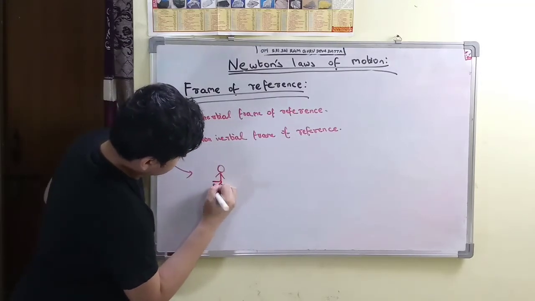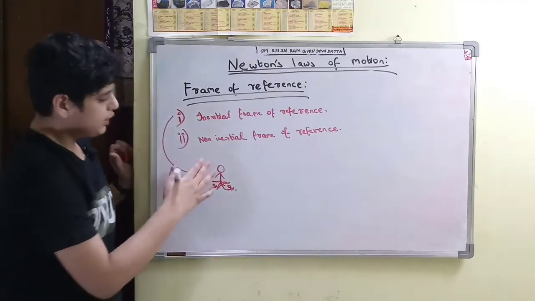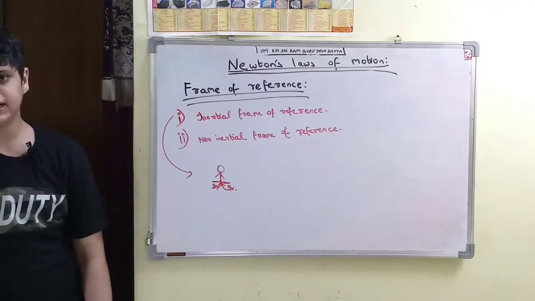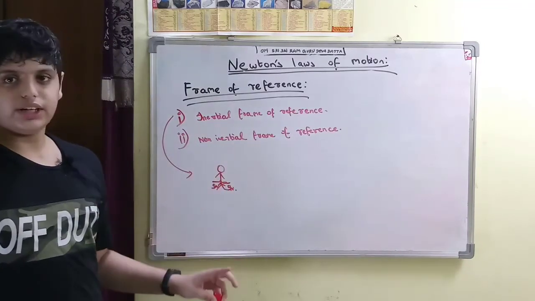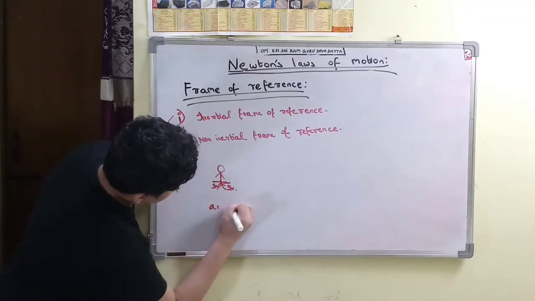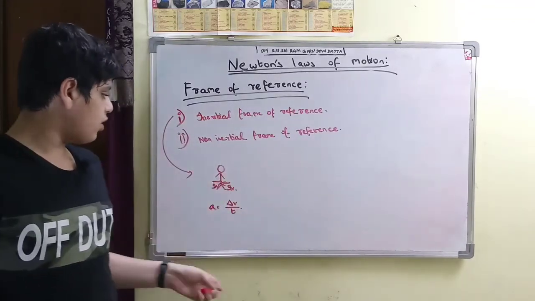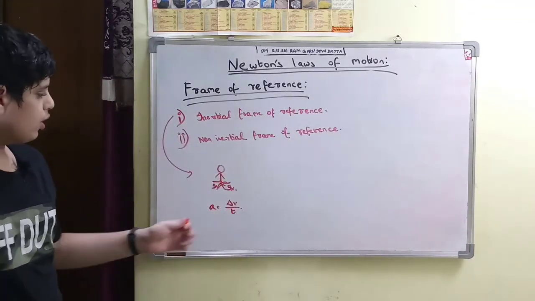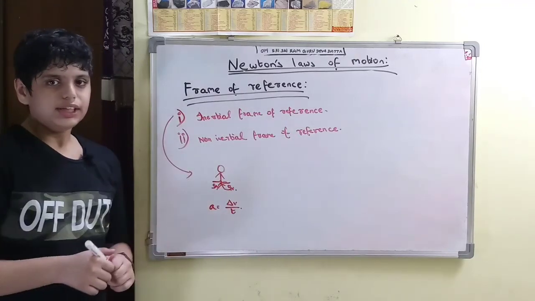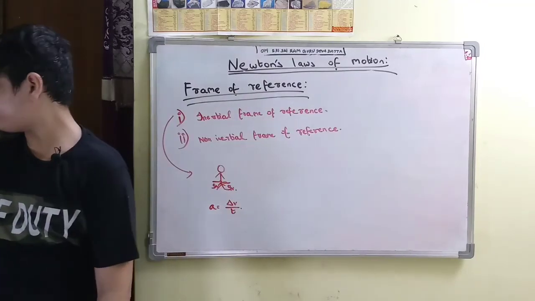So this is a person. Either F net on him is 0, like 5 Newton and 5 Newton acting on both sides, so he remains at rest. Or otherwise he is at rest, he is not moving, he is standing like this. The third case is he is moving with uniform velocity. Acceleration is change in velocity upon time taken, so when he is moving with uniform velocity, change in velocity will be 0, so acceleration will be 0. This is known as inertial frame of reference. This is also known as Galilean frame of reference.